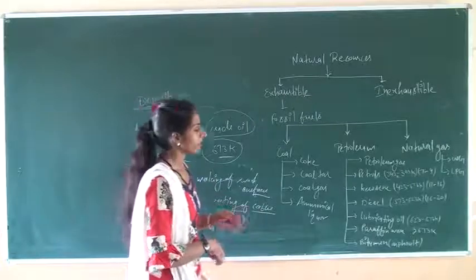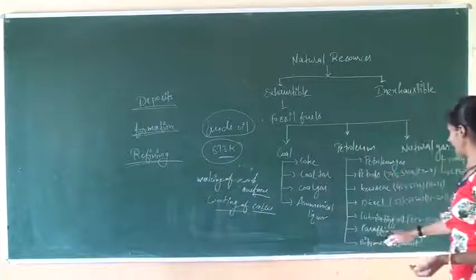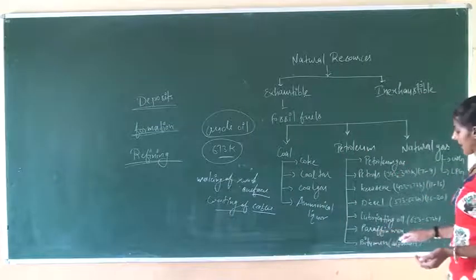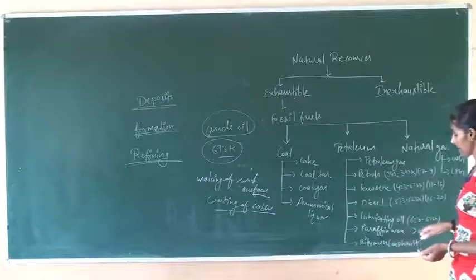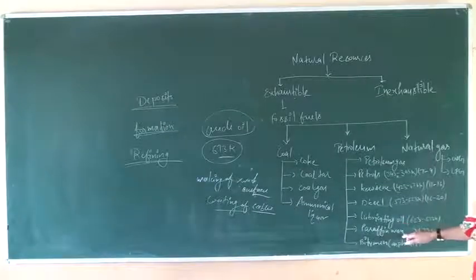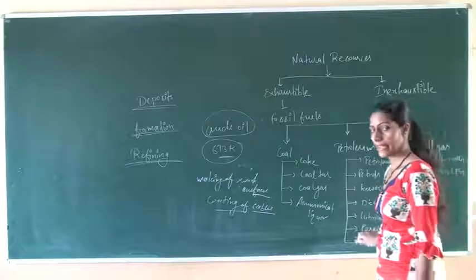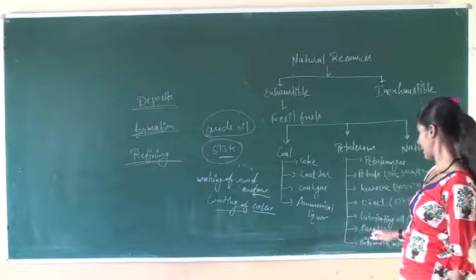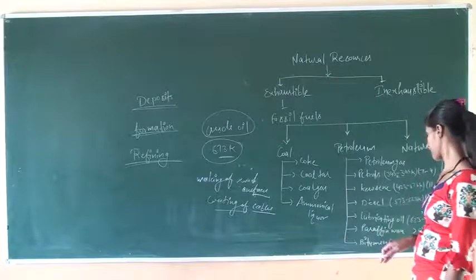After that, paraffin wax. Paraffin wax is the product which is obtained when the temperature is above 673 Kelvin, and this wax, as the name implies, is used in making candles, wax, grease, Vaseline, etc.